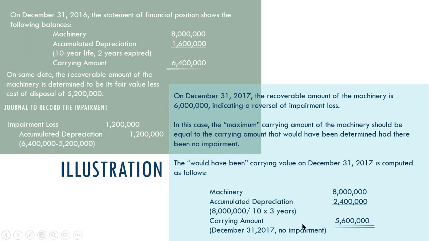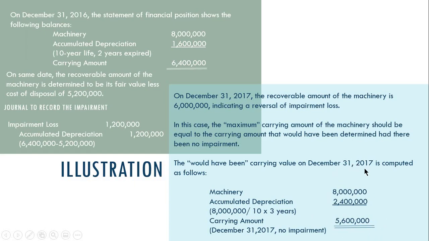Kasi again, kung meron tayong panibagong recoverable amount, that's 6 million, on December 31, 2017, hindi siya pwede mag-exceed sa 5.6 million na would have been carrying amount on December 31, 2017. So, ito yung purpose bakit nag-compute tayo ng 5.6 million would have been carrying amount.